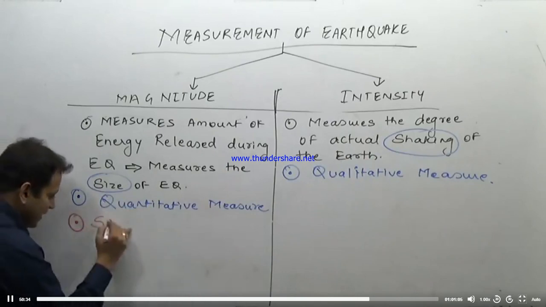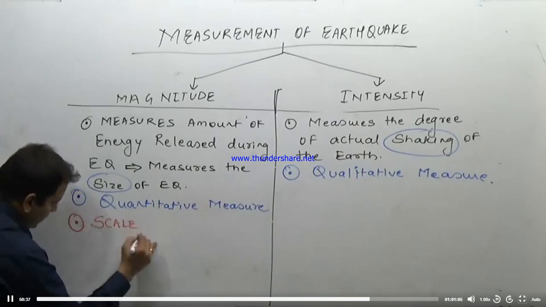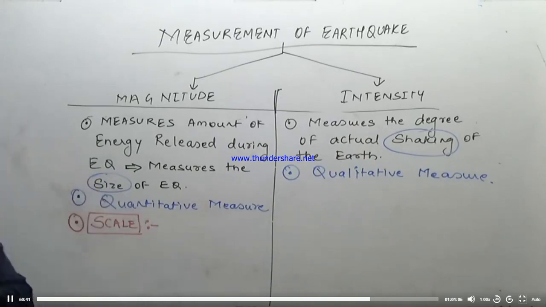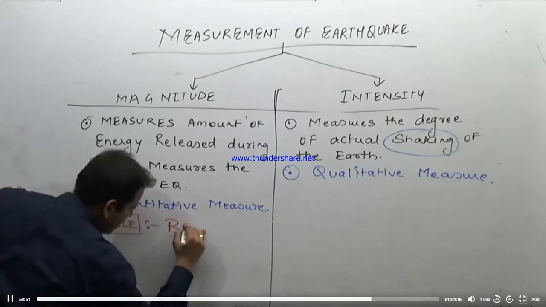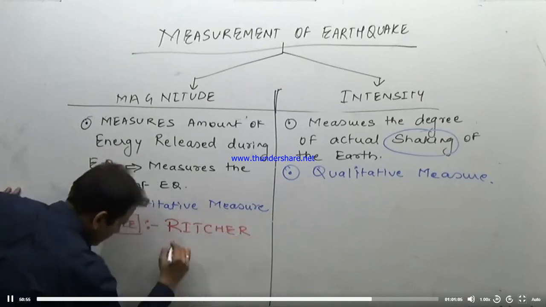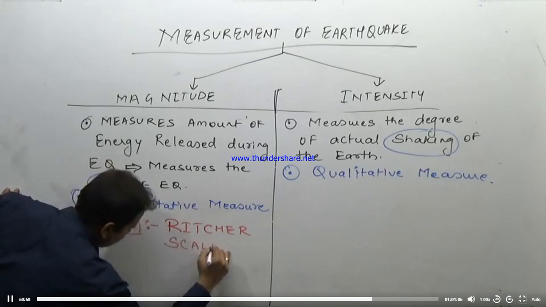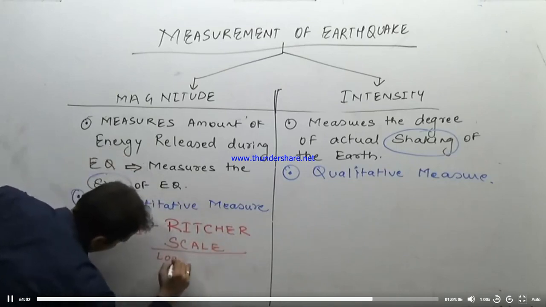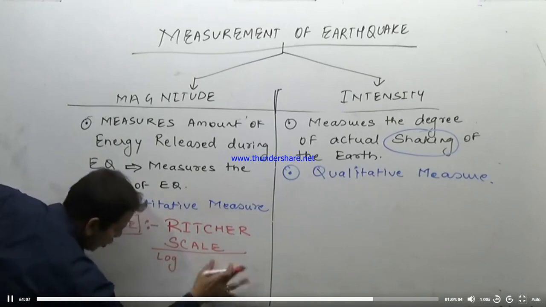Now remember, very important, medical representative. You just remember this as magnitude and Richter scale. So it is measured with the help of a scale known as the Richter scale, which is a logarithmic scale, or we just remember it as a log scale.